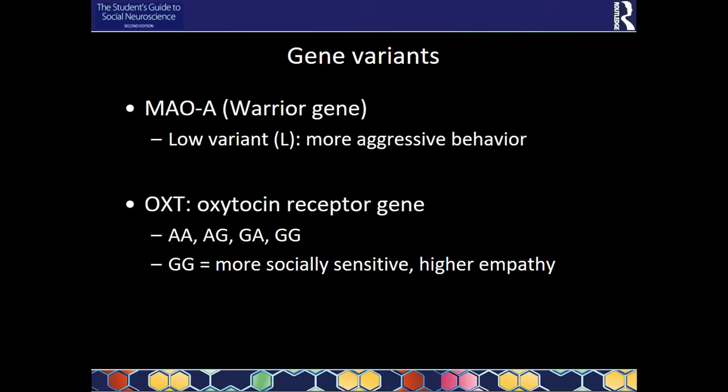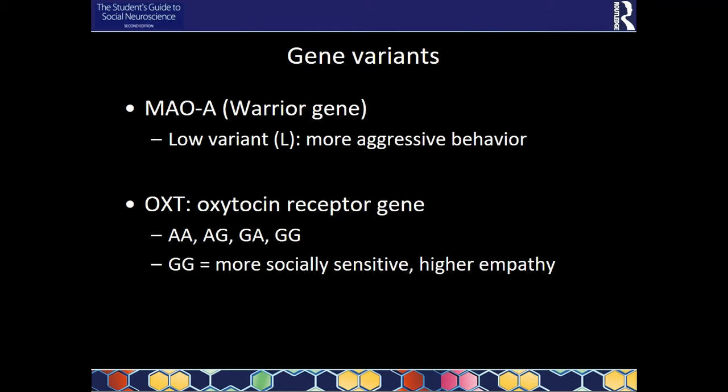Then there's also this oxytocin receptor gene, which also comes in different variants. And here they did discuss all the variants. So they said that there's an A variant and a G variant. The A variant was a long variant, and the G was some sort of shorter variant of this gene. And then because you receive one from each parent, you can have an A, you can have a G. So that means that you can have either AA, AG, GA, or GG.